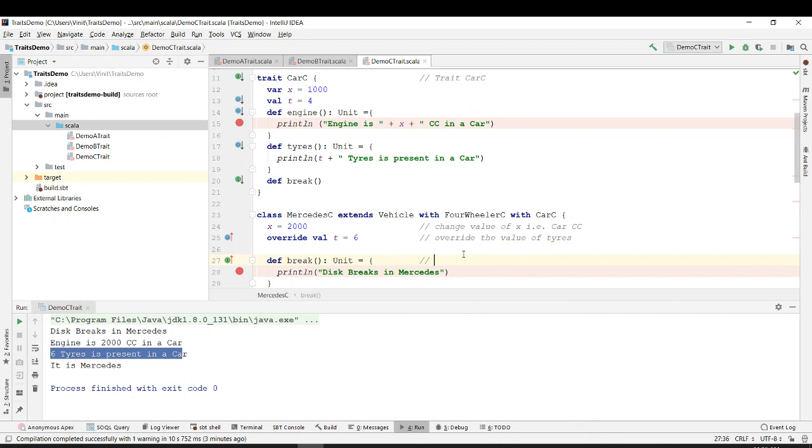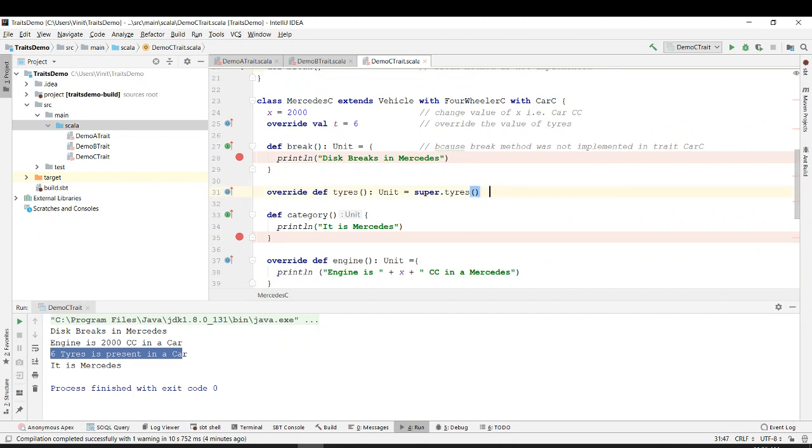Okay, so yes, it is necessary because the brake method was not implemented in trait car C. If you see over here, this brake method was not implemented.